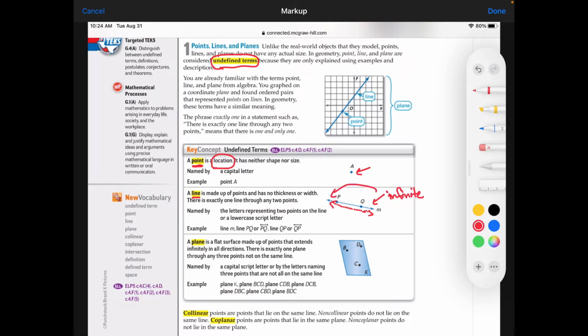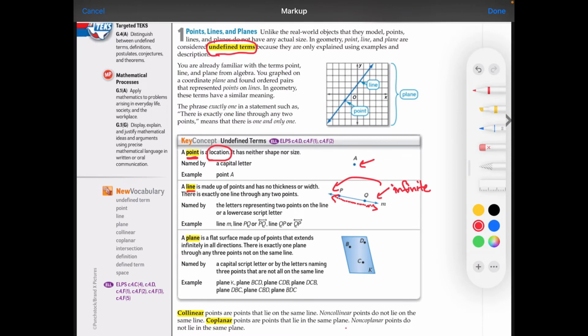Actually, there is no beginning and no end. It just goes on and on forever and ever. And for there to be a line, you need at least 2 points. So for there to be a line, we have to have 2 points so we can connect them, right?